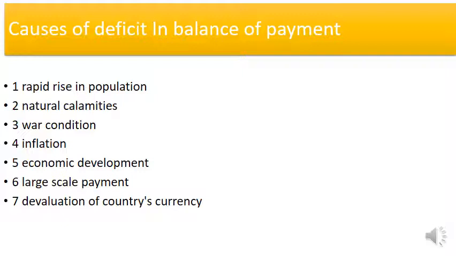Now, these seven topics are mostly used as the causes of deficit in balance of payment. First is rapid rise in population, natural calamities, war conditions, inflation, economic development, large scale payment, and devaluation of a country's currency. Now let us talk about the next topic of our chapter.